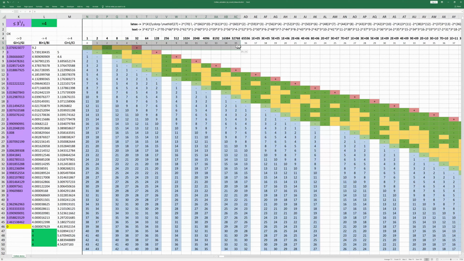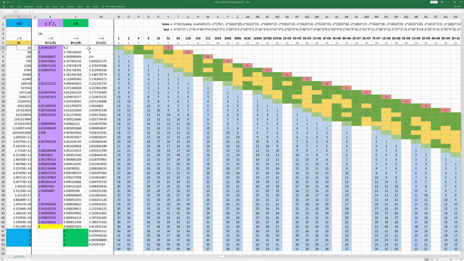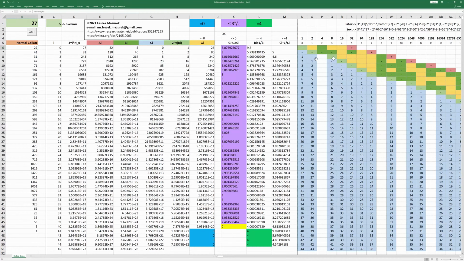As you can see here in this row, we see how iteration by iteration all bits are changing. So let's start from our AI. As we can see, AI from iteration to iteration is jumping 2 columns to the right. In green we have BI, so let's check it value by value. So for example, in this first row, we have BI equal 5 because of this bit, which is 4, 2 to the power 2, and this bit, which is 1, 2 to the power 0. So this is our BI in the first row.